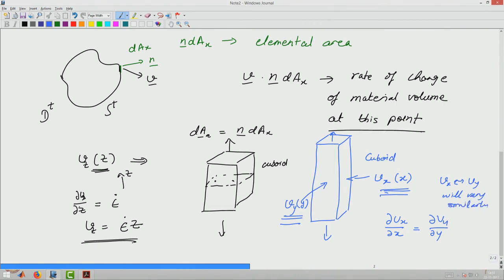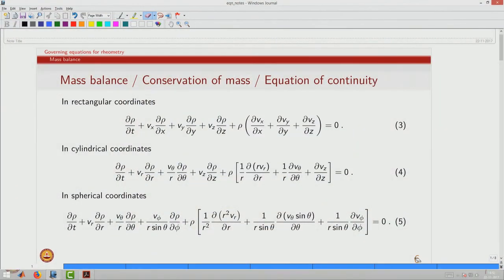So, let us see what is meant by this similar variation. Given that the flow is overall same in the 2 direction, we can see that del V x by del y, del V x by del x and del V y by del y will both be equal to minus epsilon 2 by 2 based on mass balance. Because if you look at the mass balance equation, what we have is the following.